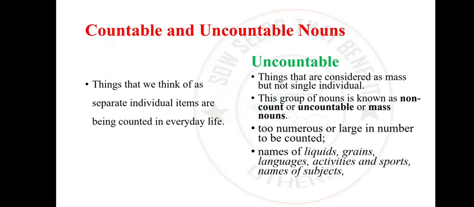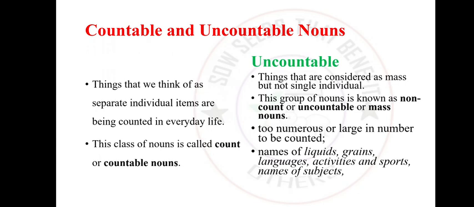Then names of liquids, grains, languages, and all that fall under what we call non-count nouns. Because you cannot say Englishes and Frenches. You can't say those things, meaning you cannot count it. English is English, French is French, right?